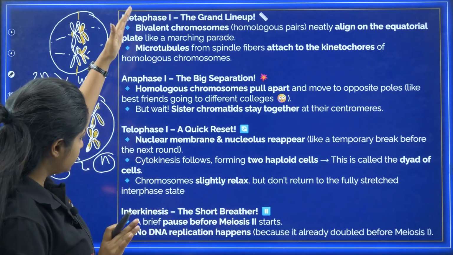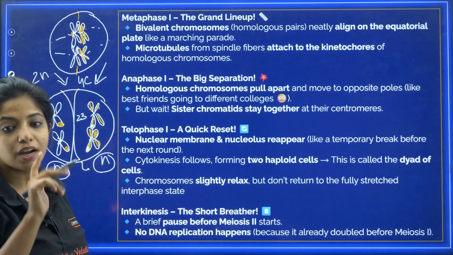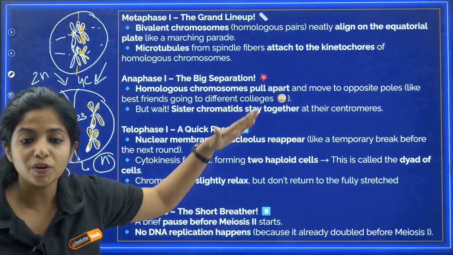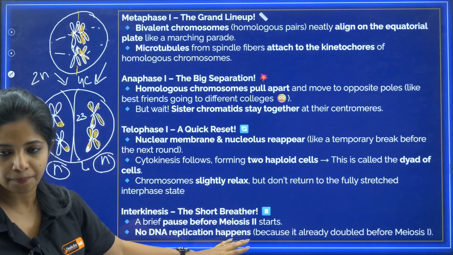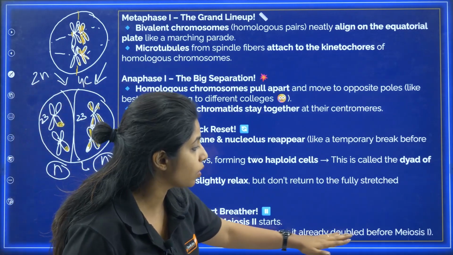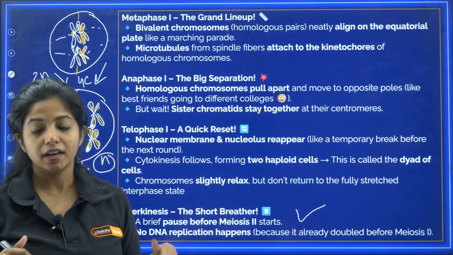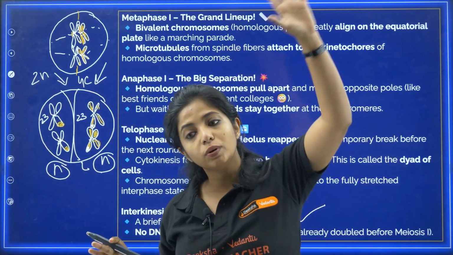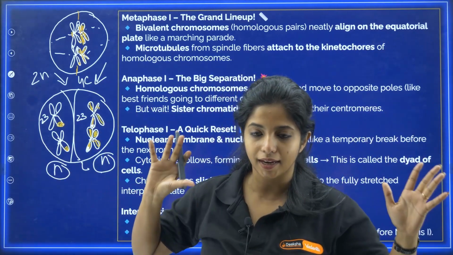Okay. So here ends your meiosis I, and at the end of meiosis I you get two cells with haploid number of chromosomes. Now in between meiosis I and meiosis II you have something known as interkinesis, the short breather. So a brief pause before meiosis II starts. No DNA replication happens because it already doubled before meiosis I. Okay, there is no extra DNA replication happening. Please remember, it's a very important point. DNA replication happens only in the S phase. Once it enters meiosis, it is not going to undergo replication again.